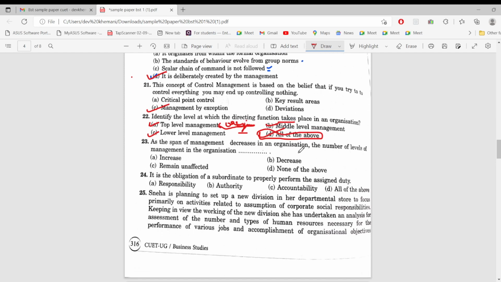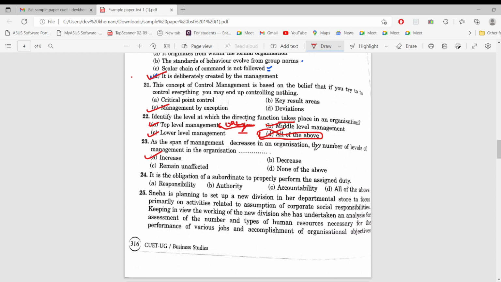As the span of management decreases in an organization, the number of levels of management in the organization would increase, because span of management is basically the number of subordinates held by a superior. So if the number of subordinates held by a superior gets reduced, the number of levels would increase.